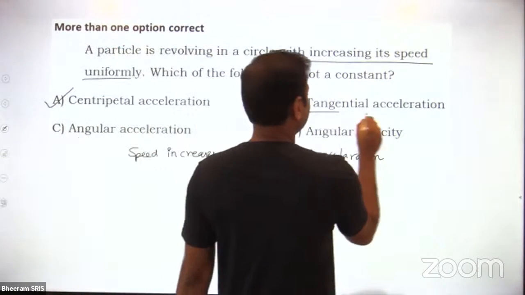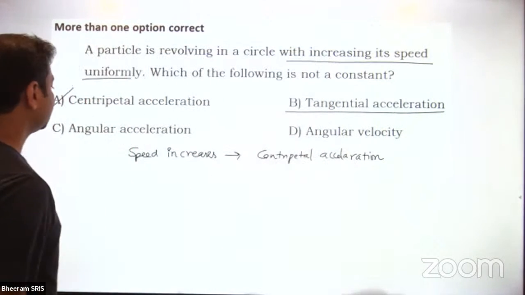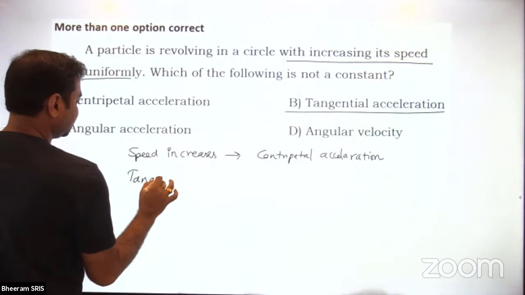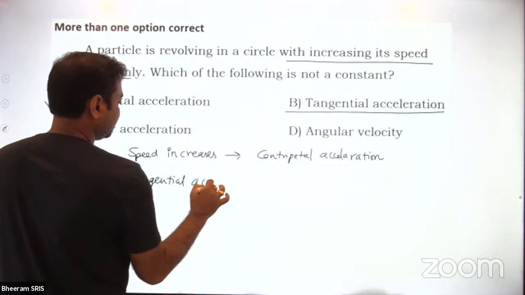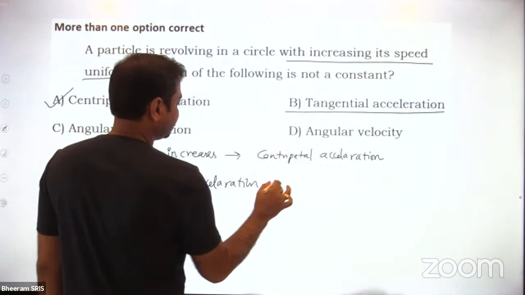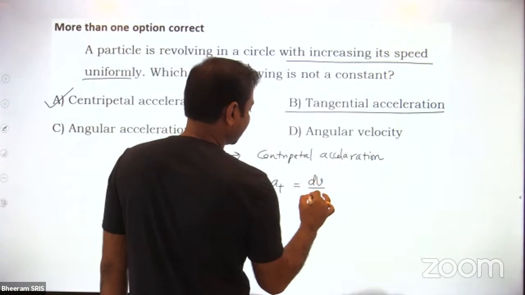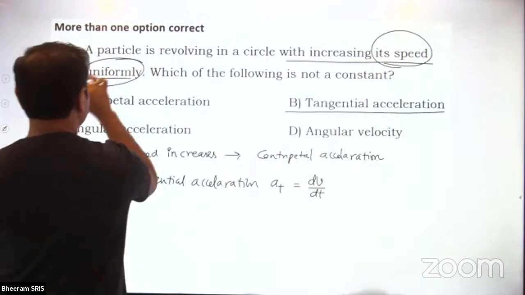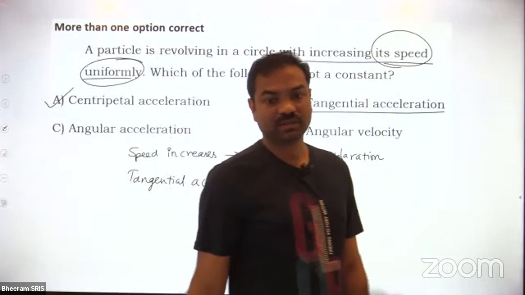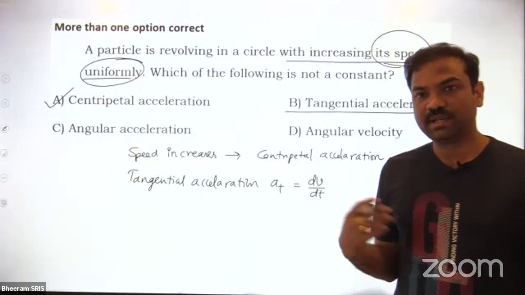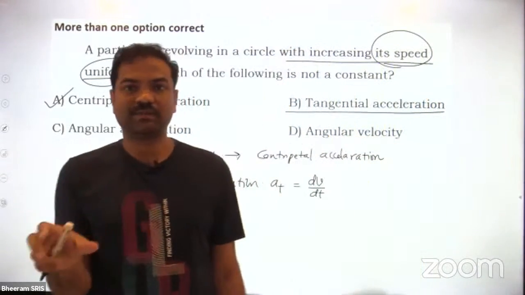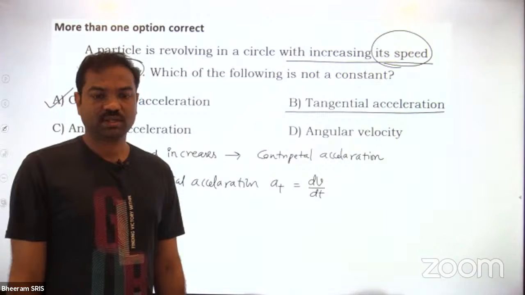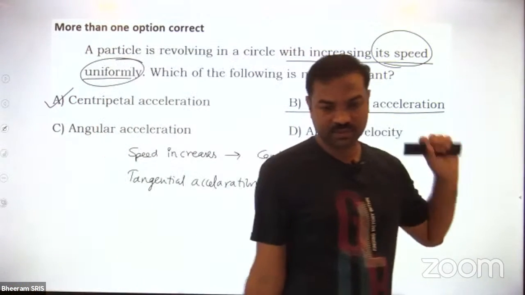Let us see the tangential acceleration. Okay? So what the tangential acceleration is? Actually, see, tangential acceleration is nothing but I can write down dv by dt. Am I right? Now see here, speed is increasing uniformly. What is the meaning of uniformly? The rate is constant. Increasing uniformly means equal increase in equal time intervals. For every 1 second, the increase is same. That's called uniformly.